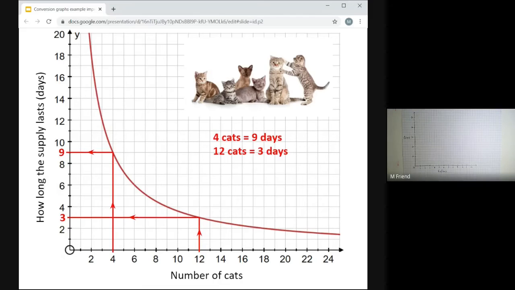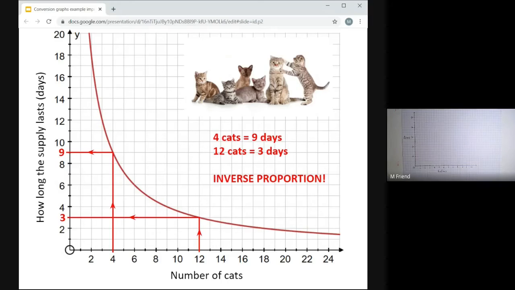And I think that does actually make sense, because to get from 4 cats to 12 cats, that's 3 times as many cats. And if you've got 3 times as many cats eating the food, it'll only last 1/3 of the time that it did before. So this is an inverse proportion situation. As one number goes up, the other number goes down. So if you've got more cats, the food doesn't last as long. The more cats there are, the fewer days it lasts. I think that makes sense, but it is a harder situation to try to wrap your head around.